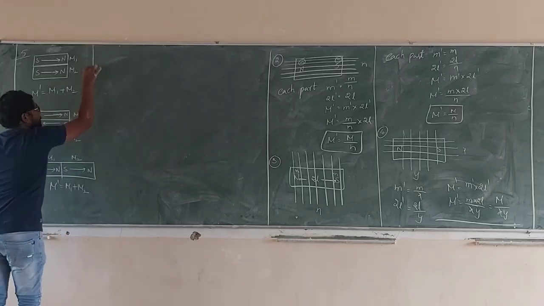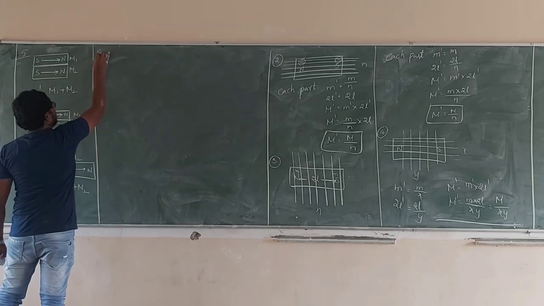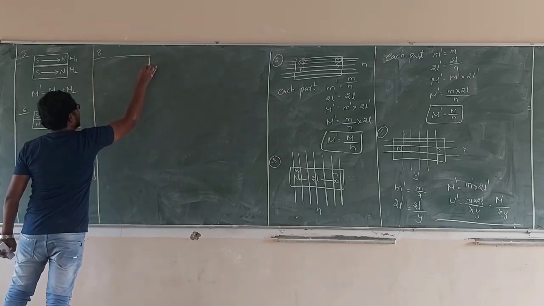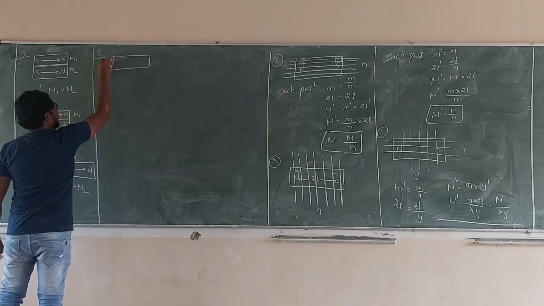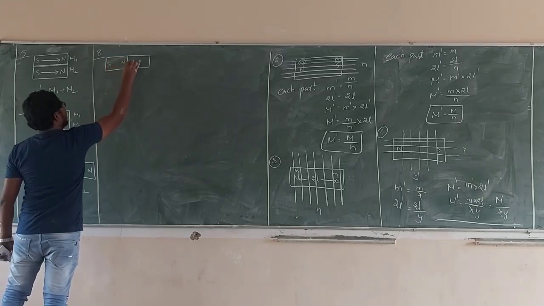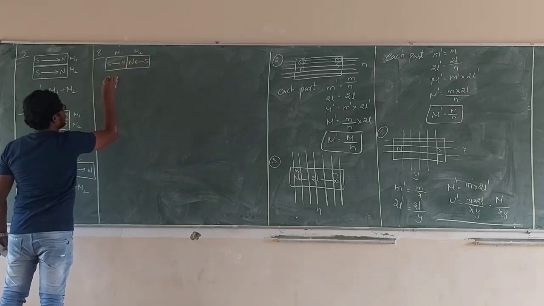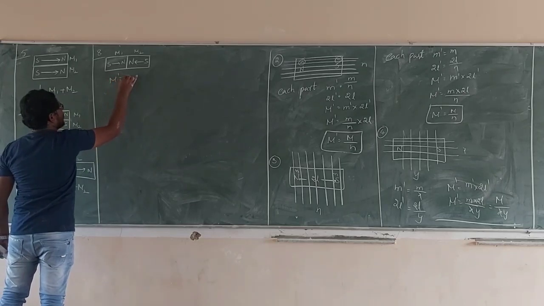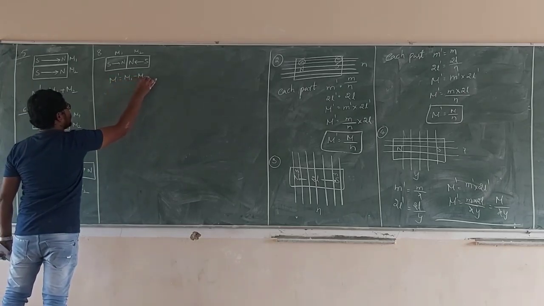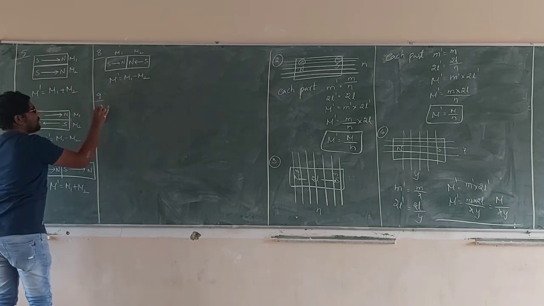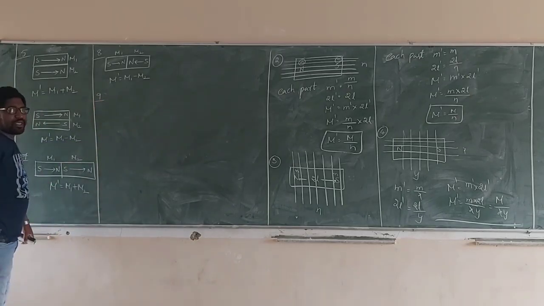In the same way, eighth one, the two bar magnets are placed end to end, south pole, north pole, north pole, south pole, like that. This is M1, this is M2. M dash is equal to M1 minus M2. Over again. Thank you.